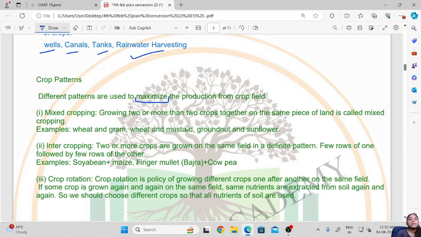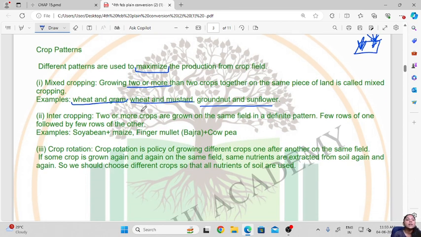What happens in this is growing two or more than two crops together on the same piece of land is called mixed farming. Here on a land there will be two types of crops which will be grown at the same time. For example, wheat and gram can be grown together. Then wheat and mustard, groundnut and sunflower. So two types of crops are grown together on the same piece of land.